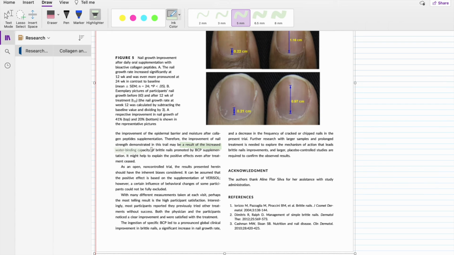This is an interesting point too. It said they might be the result of increased water binding capacity of brittle nails promoted by the collagen supplementation. So again, that would be something I'd want to research more about, and then I could create a study and have participants come and measure all of those things. So definitely a lot of really good things that you can see in the discussion.